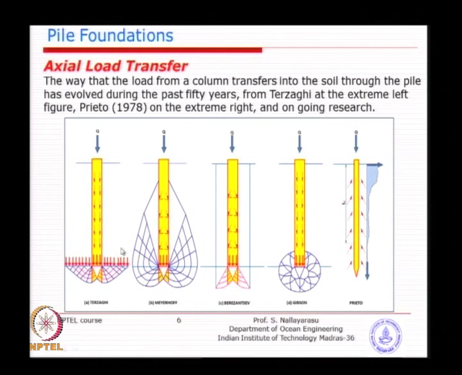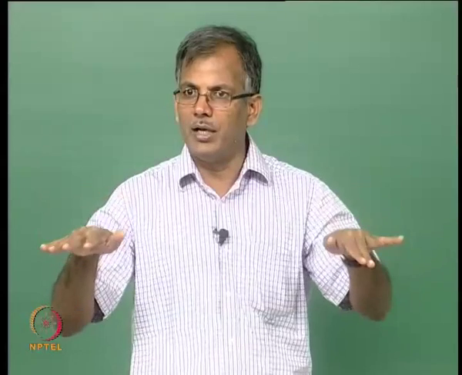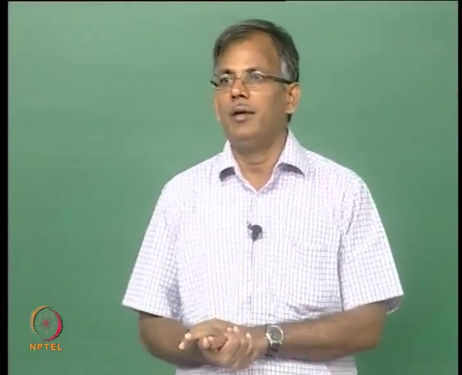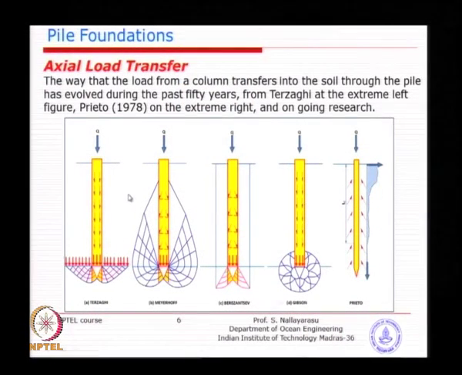And you could see here on the right hand side, the overburden pressure on the sides of the pile is a very important criterion that he has considered. So, the more the overburden pressure, the less the chance of the pile displacing the soil around it and failing. So, the deeper we go, the better the capacity at the end. That is basically the end bearing. In addition, you may also have the pile receiving resistance from the side of the soil, which depends on the relationship between this soil and this soil.